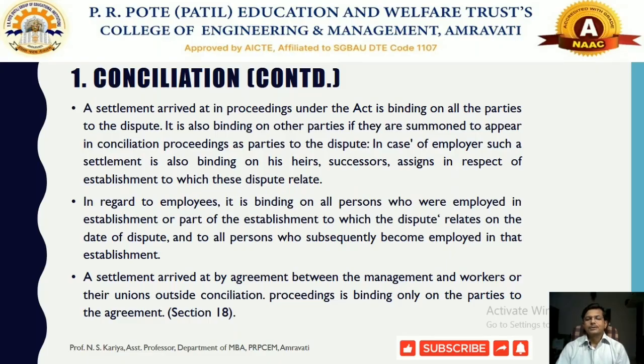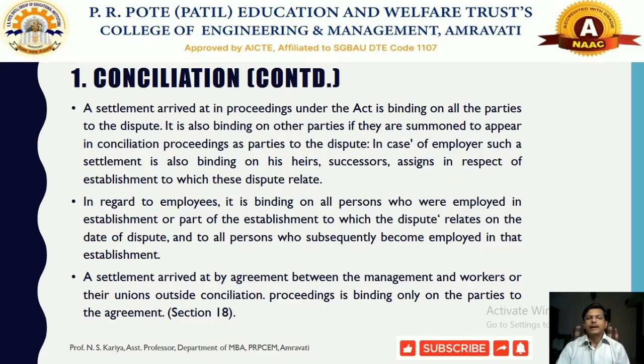Whenever the representatives of the management as well as the employees or trade union come in front of the third party, the conciliation officer or board of conciliation, whatever decision is taken should be binding on both parties, the trade union as well as the management.